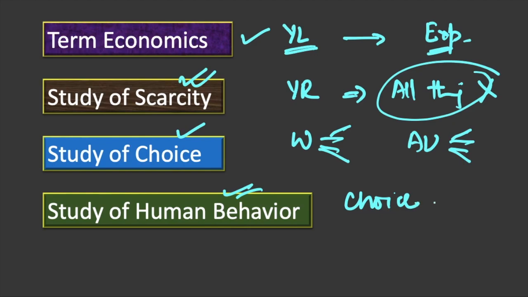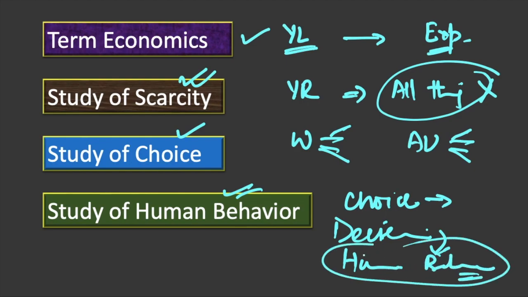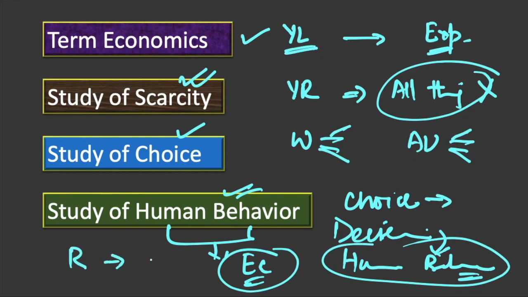Because of scarcity, choice is about making decisions, what to get and what not to get, where to spend our income, where to get our income from, and so on. Then it reveals human behavior. Not every aspect of human behavior, but one of the aspects is studied in economics, which is related with the resources and use of resources, fulfillment of wants, and so on.